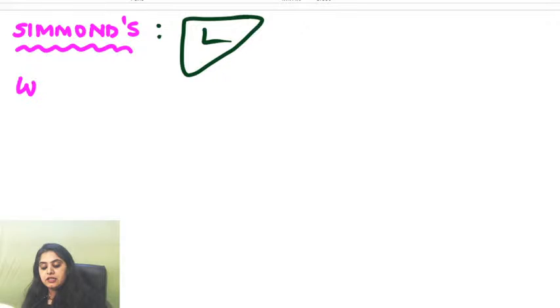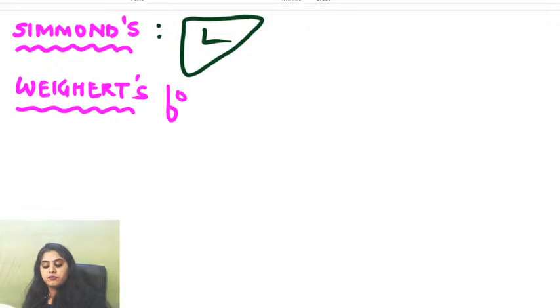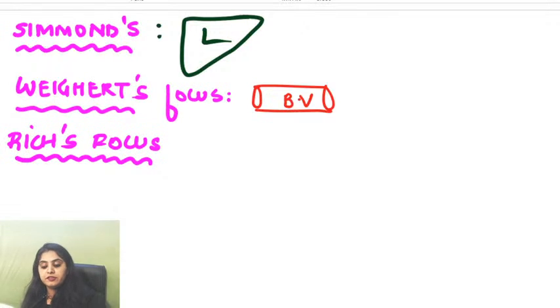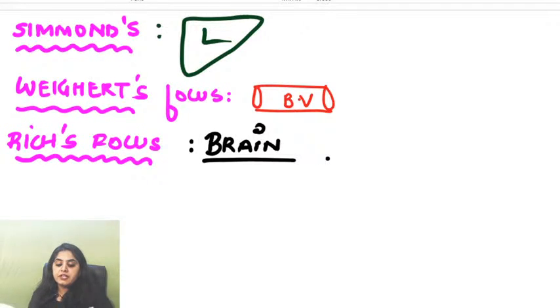And lastly, if I say Wiegert, last two, Wiegert's focus, who answers that for me? Wiegert's focus of TB, where is it? Perfect. It's in the blood vessels. Wiegert is in the blood vessels. Easiest I've kept for the end. Rich's focus. So brainy people are always rich. Remember, Rich's focus is going to occur in the brain. Are we clear with the foci?